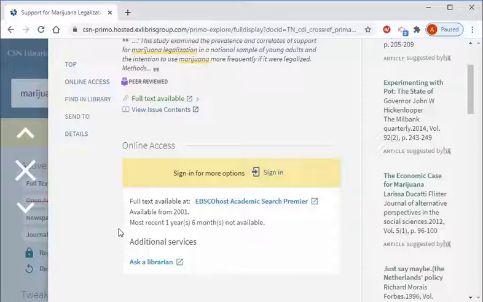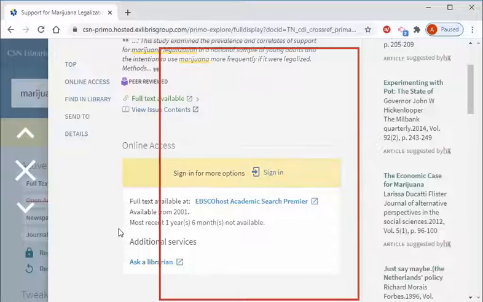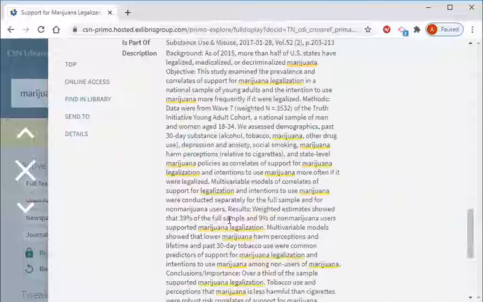Before we access this article, let's scroll down to the bottom of this result where it says Description. Here we find the abstract of the article. In academic journals, the abstract is an important part of the article. It is a summary of what the article is about, including some general conclusions. The abstract is helpful because it can help you decide whether this particular article may or may not be useful for your research.